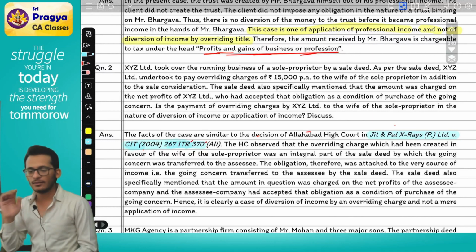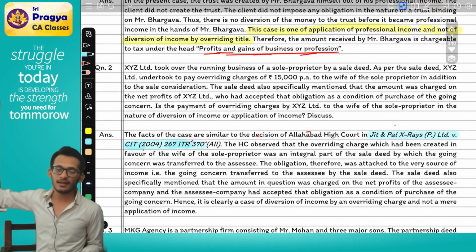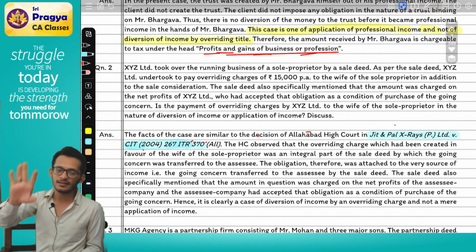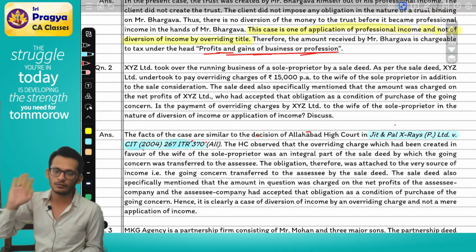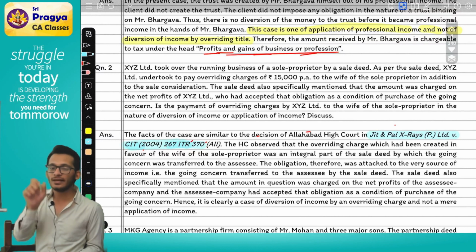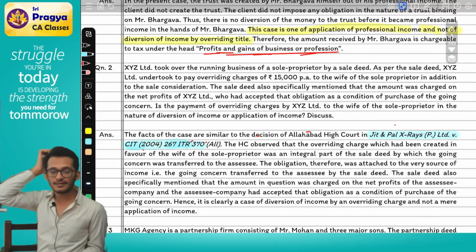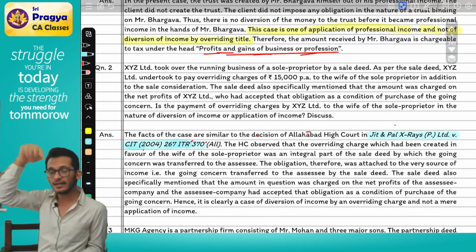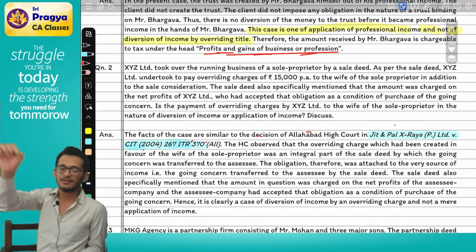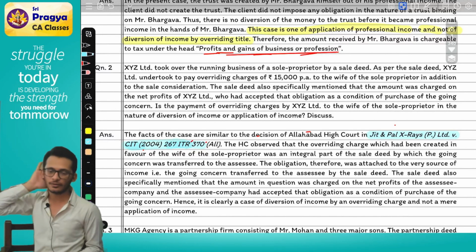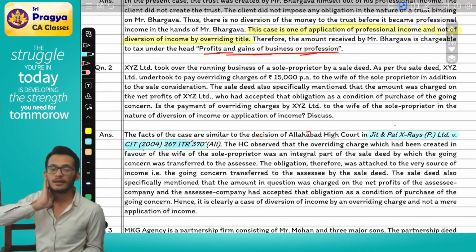In the questions, do you have to write the case law also? No. You can just say, as per my understanding, this is what it is. That is also fine. You have to cite that this is similar to a court decision only for the significant case laws. If a Honda Siel case law or a Saurashtra Cement comes, then you say, these facts are similar to a decision of a Supreme Court. Full stop. Clear?